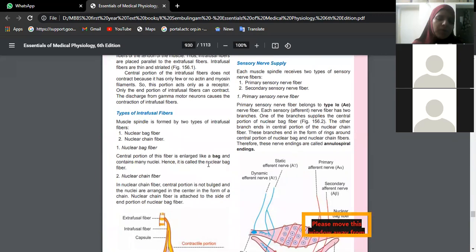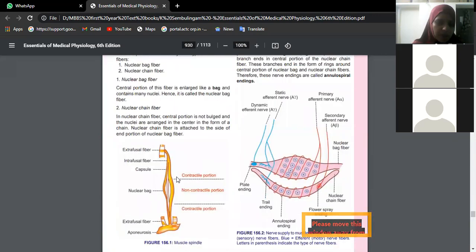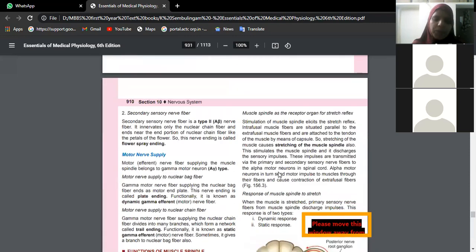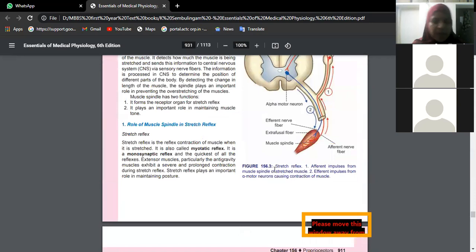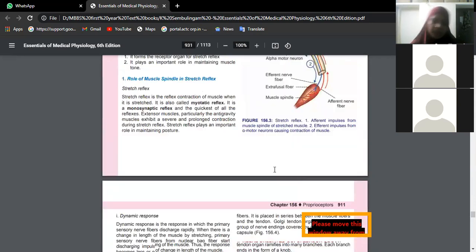In the structure, in the middle you have a non-contractile portion, and towards the terminal parts we have a contractile portion. The outer side is completely skeletal muscle. Here the red ones shown are afferent nerves, and the blue ones are efferent nerves. That means this muscle spindle is innervated by both types of nerves, afferent and efferent.